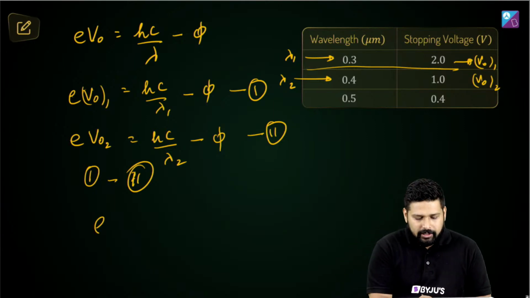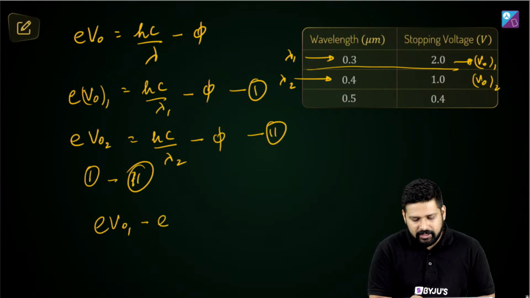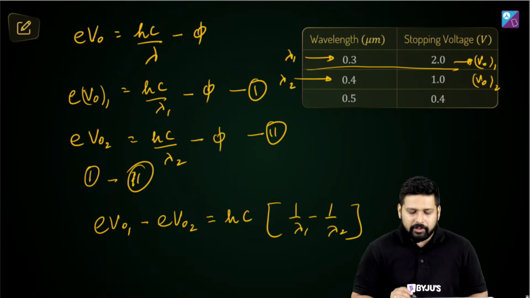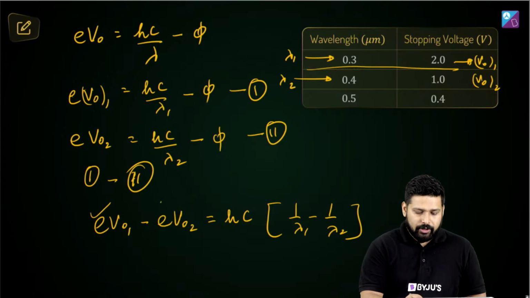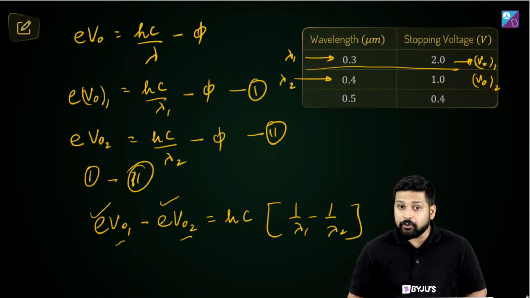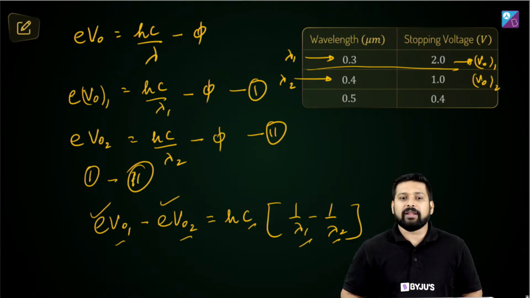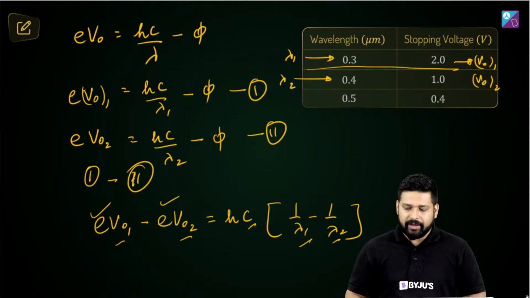So what do you get? eV0_1 minus eV0_2 is equal to hc times 1 by lambda 1 minus 1 by lambda 2. Now in this equation, you know everything. You know the value of e, you know the value of V0_1 and V0_2, you know the value of c, and you know the value of lambda 1 and lambda 2. So just substitute and get the value of h.